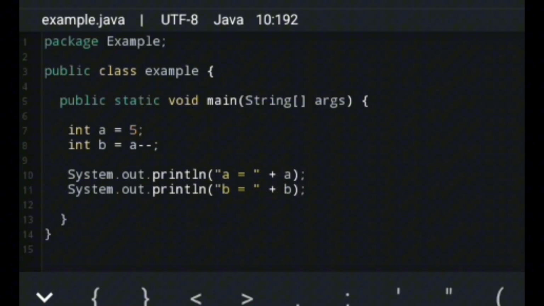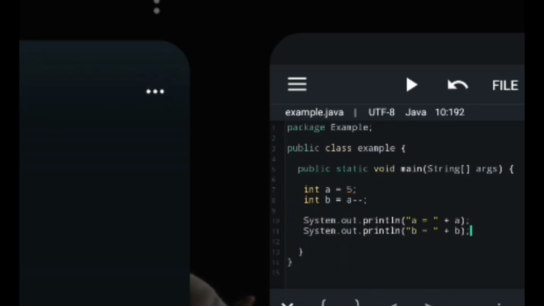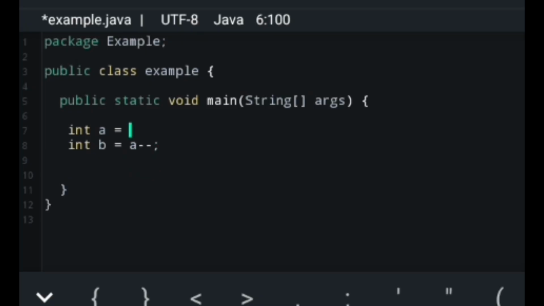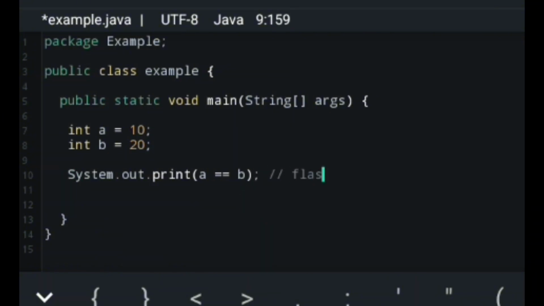So I hope you learned a lot about the increment and decrement operators. We will now move on to the next slide. Now, relational operators are a comparison between operands that determine the relationship between them. So integer a is equal to 10, and integer b is 20. Now, if you print this out using a double equal sign, a equals b, this would be false.